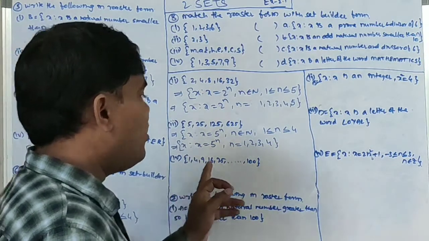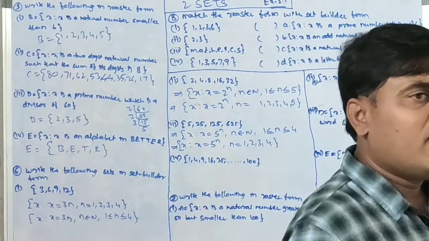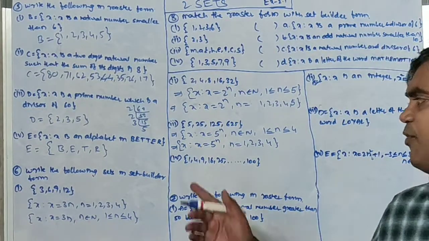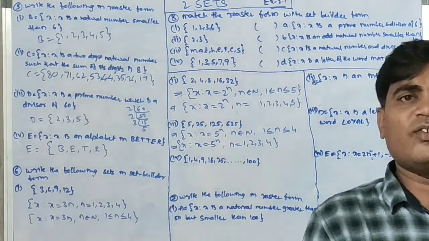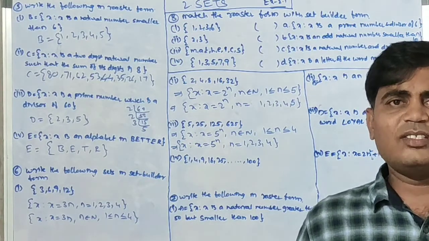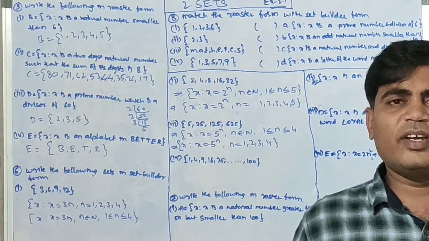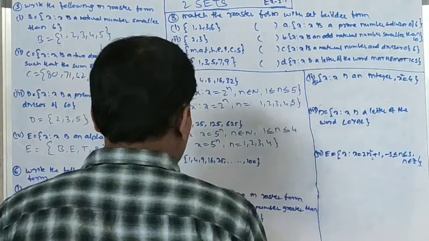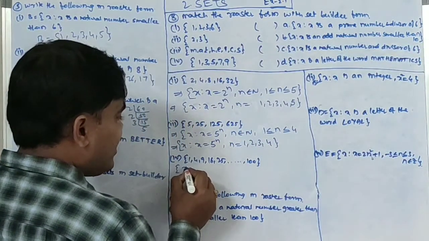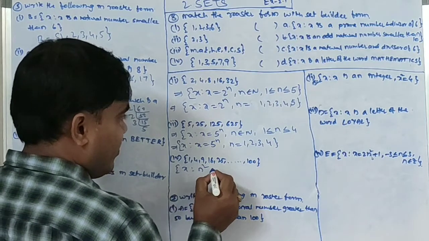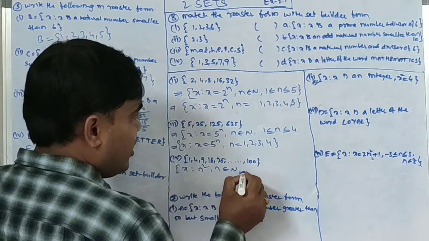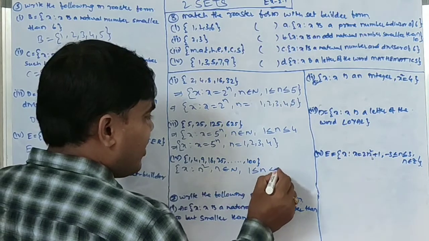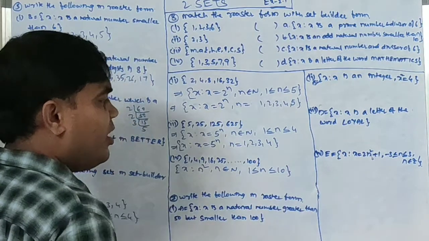Next, 1, 4, 9, 16, 25 and so on up to 100. If we observe, all these are squares: 1 square is 1, 2 square is 4, 3 square is 9, 10 square is 100. So everything is power 2. So I am taking x such that x equals n square, n belongs to N, 1 less than or equal to n less than or equal to 10, starting with 1 to n.